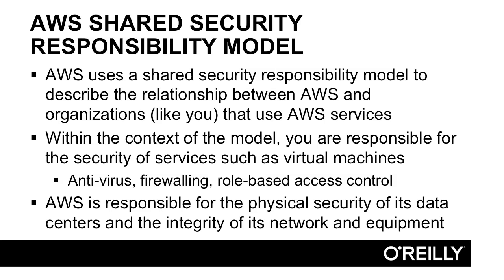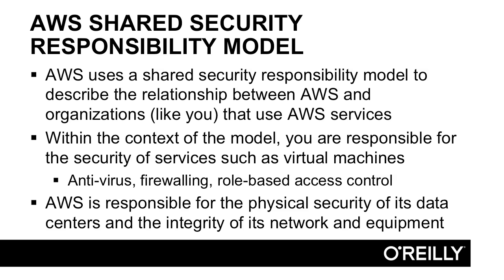The AWS shared security responsibility model is also important to understand when considering the architecture of AWS. AWS uses a shared security responsibility model that describes the relationship between AWS and organizations like you that use AWS services. Within the context of that model, you're responsible for the security of the services that you deploy with AWS. These can include virtual machines and all of the other services that you would deploy. Things like antivirus, firewalling, role-based access control, and other security aspects are your responsibility.